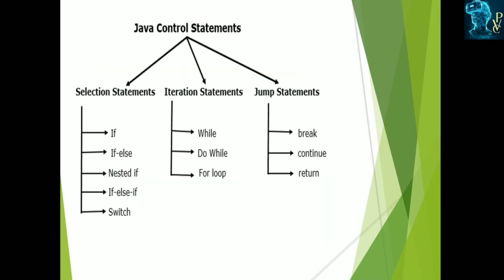Java has different control statements, which can be categorized into three: selection statements, iteration statements, and jumping statements. These are again categorized into different sections. Selection statements can be categorized into if else, nested if else if, and the switch statement. Iteration statements are divided into while loop, do while loop, and for loop. Jump statements can be categorized into break, continue, and return. In this tutorial we learn about the iteration statements.